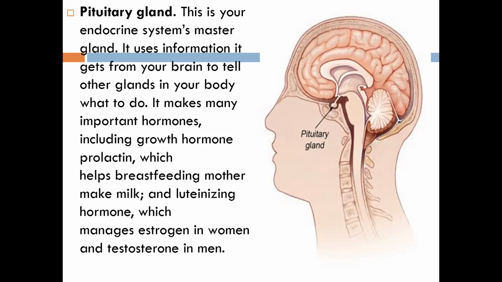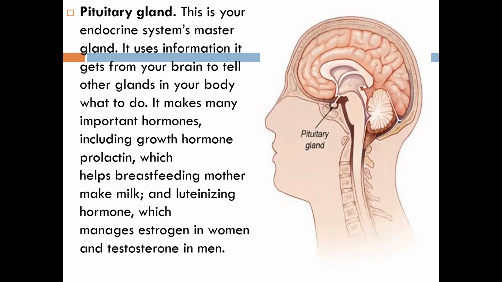And it not only gives information to the other glands, it also makes some important hormones which are very helpful.